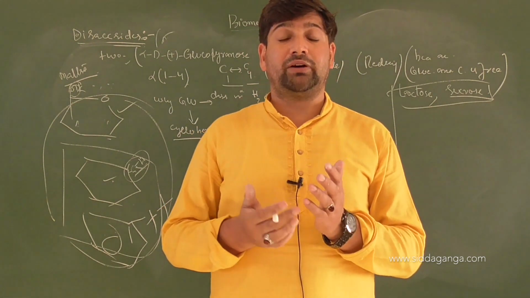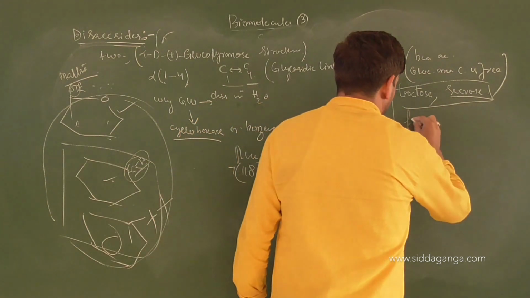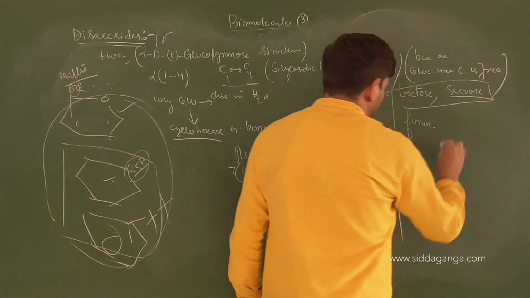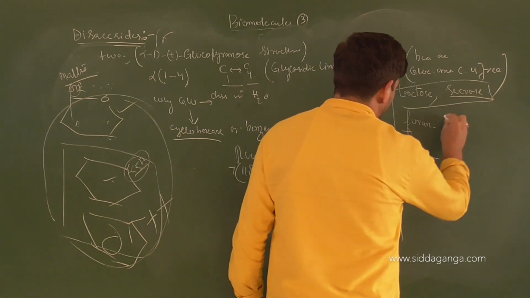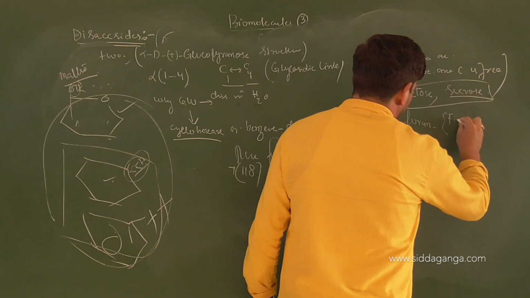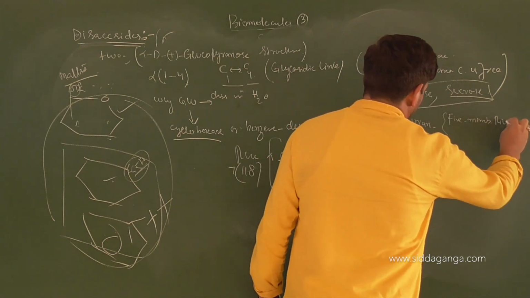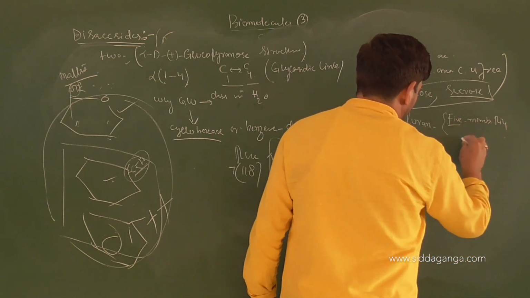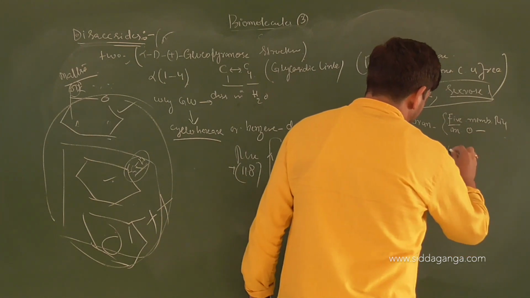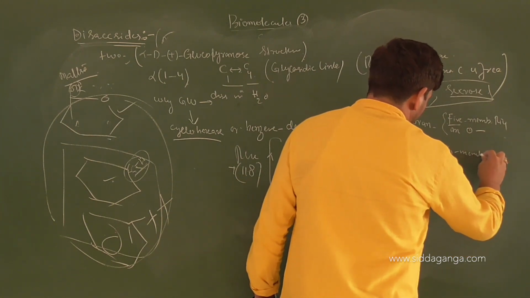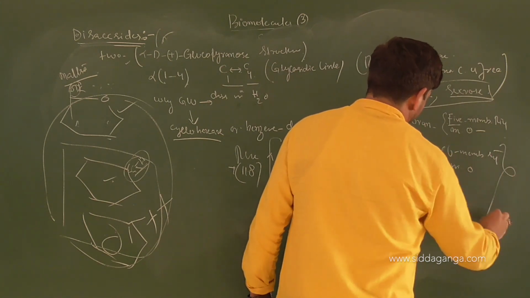Keep in mind, it is furan and then it is pyran. Furan means a five-membered ring including oxygen. This is a six-membered ring including oxygen. Correct or not?